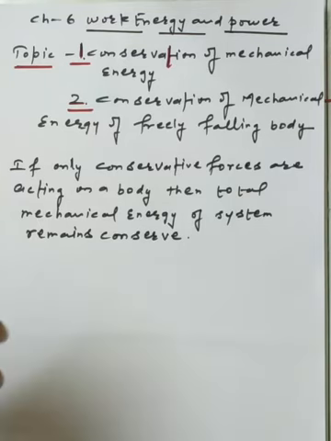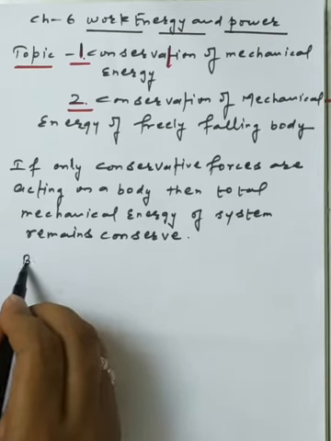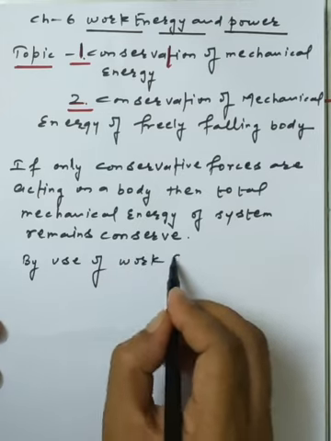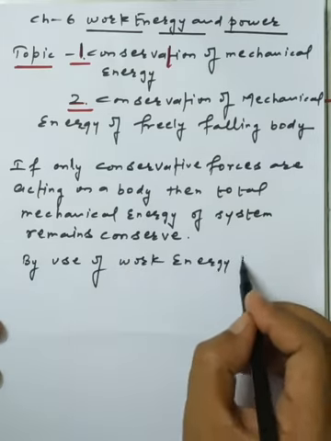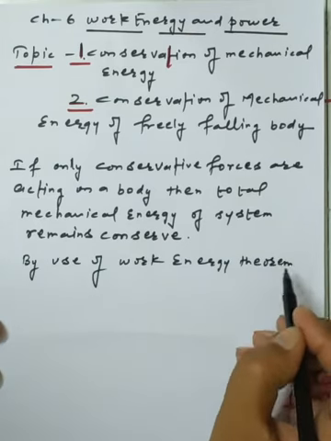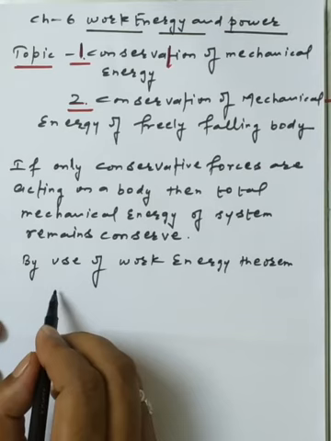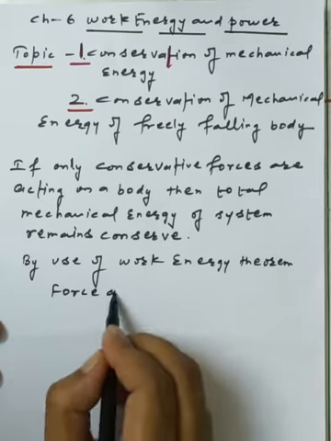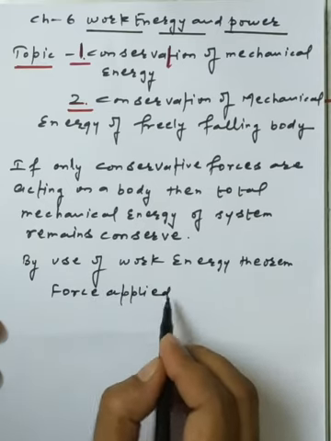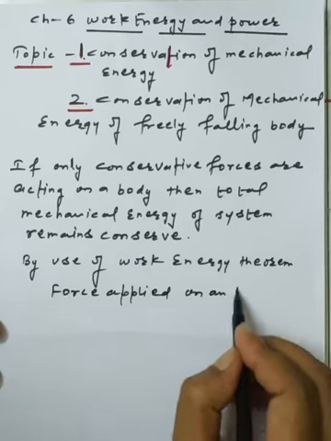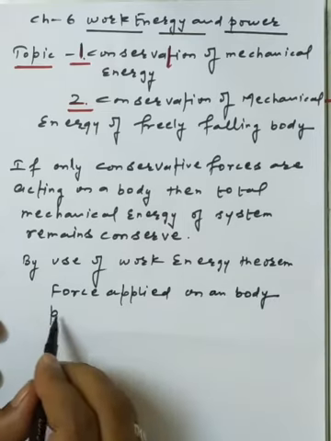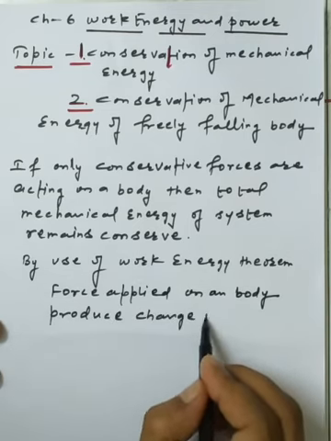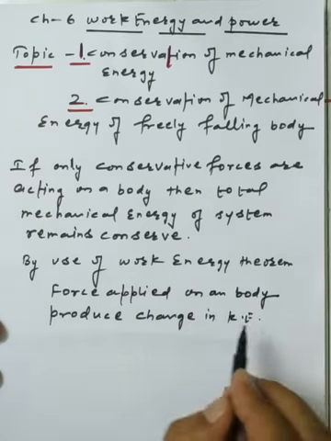By use of the work energy theorem, a force applied on a body produces a change in kinetic energy.